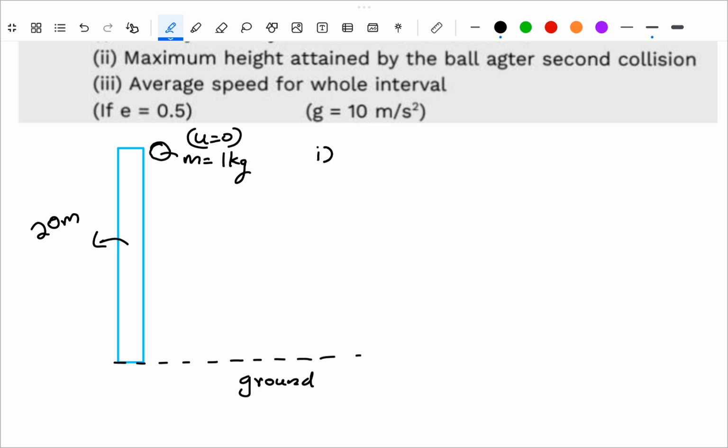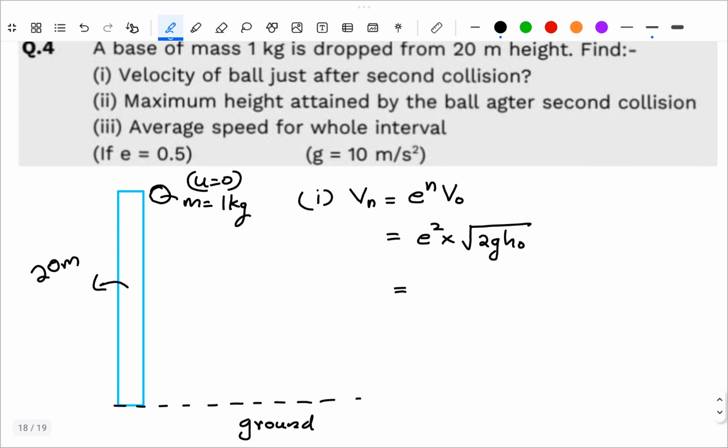So the velocity of the ball after nth collision is e raised to n into v naught, right? Which is e square times v naught. What is the equation for v naught? Root of 2g h naught. Your e is given as 0.5 here and g is 10.